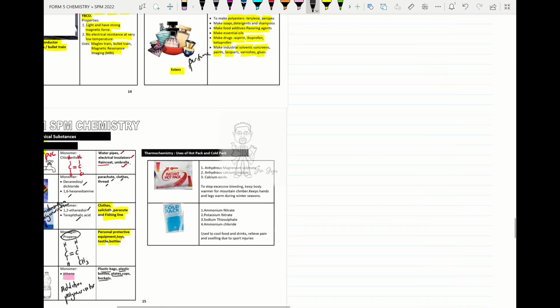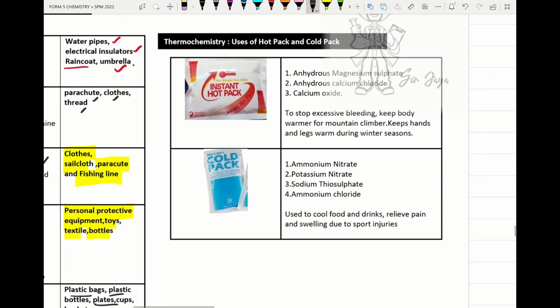Alright, so next point. So we move on to the next under thermochemistry. Please remember hot pack and cold pack. Hot pack is made up of anhydrous magnesium sulfate, anhydrous calcium chloride, or even we can use calcium oxide. It is used to stop excessive bleeding, keep the body warmer for the mountain climber, keep the hand and leg warmer during the winter season.